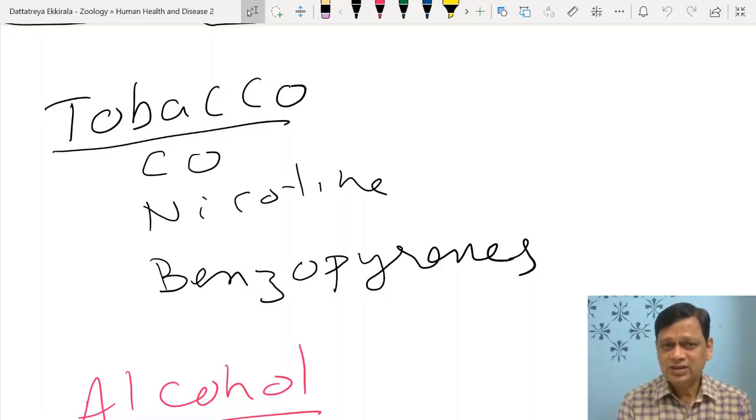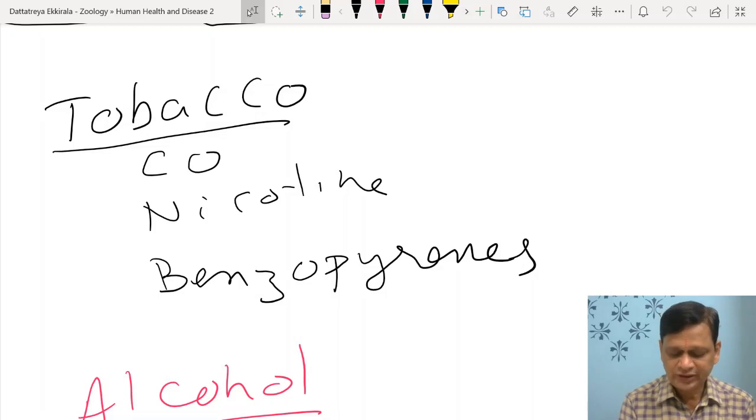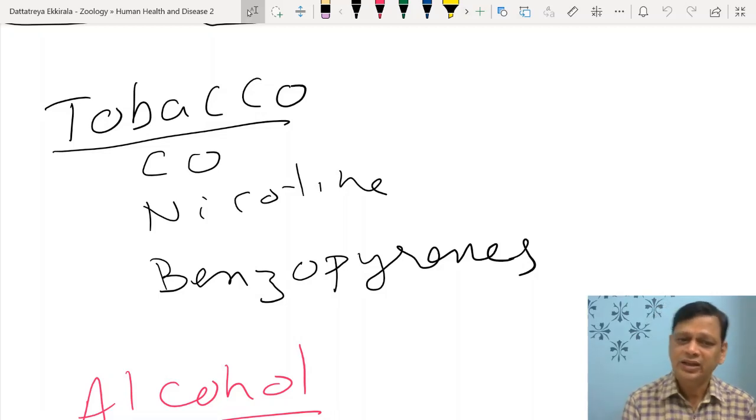So when it is inhaled, like in cigarette and tobacco, or other ways, crude tobacco, carbon monoxide level increases which competes with hemoglobin, oxygen transport is decreased, and there is a chance of getting lung problems like lung cancer, throat cancer, cancers of urinary bladder and other things.